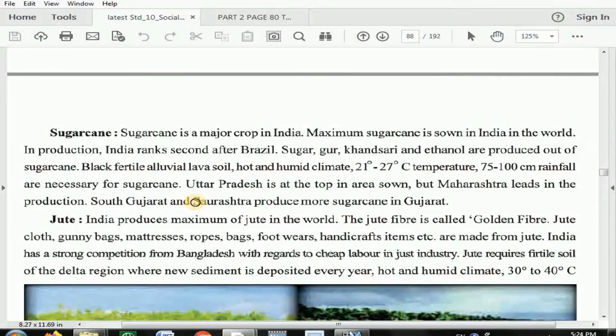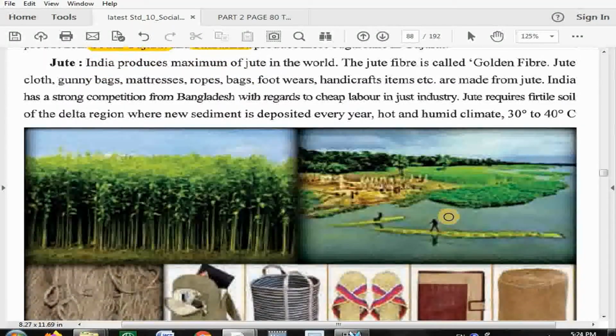South Gujarat and Saurashtra. Saurashtra means Bhavnagar, Rajkot, etc. So South Gujarat and Saurashtra produce more sugarcane in Gujarat. And next is jute. Now India produces the maximum jute in the world.